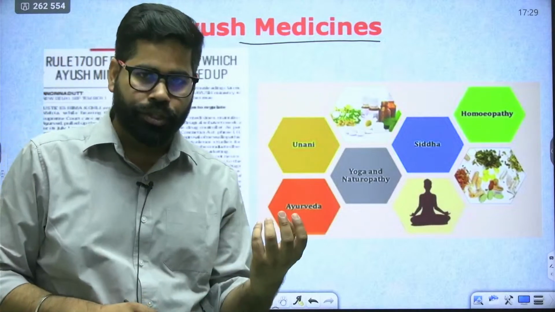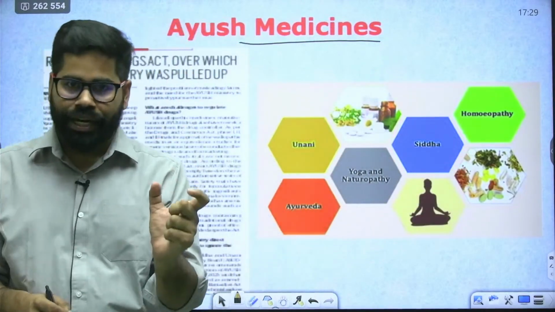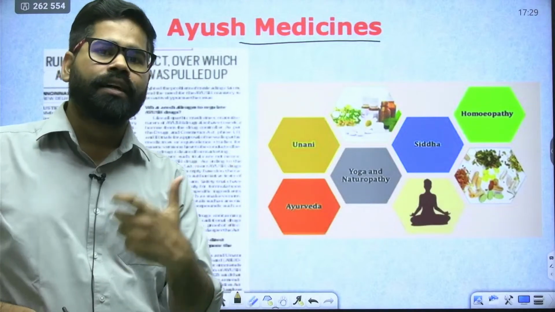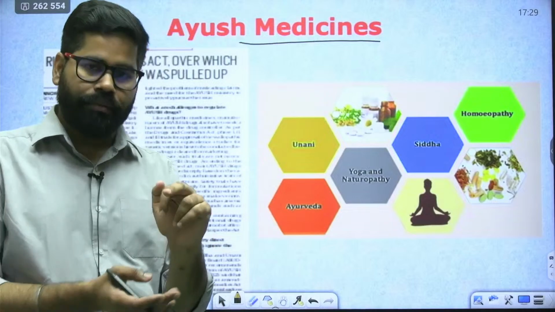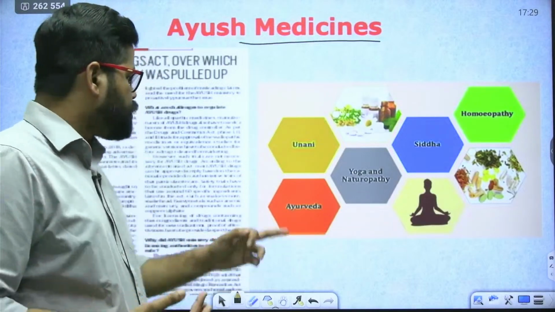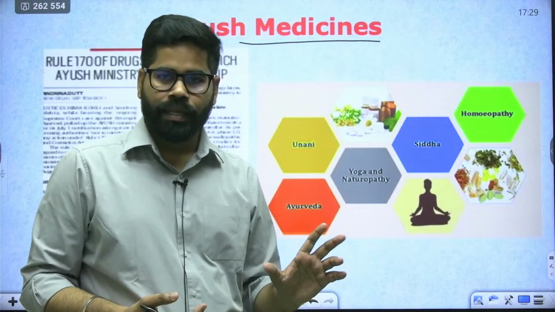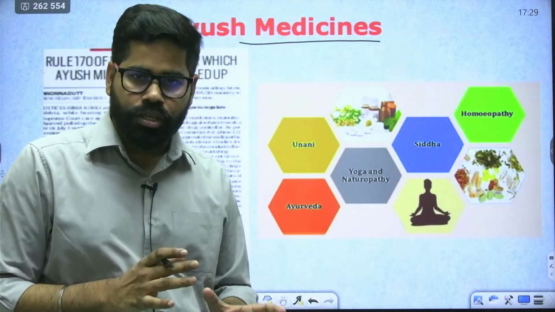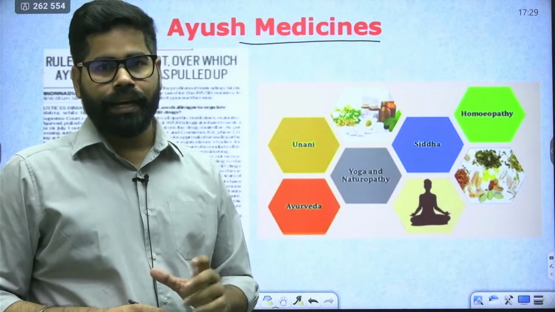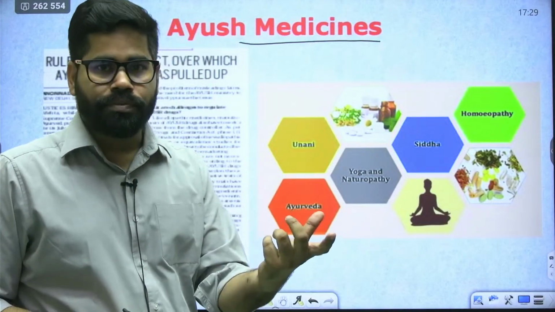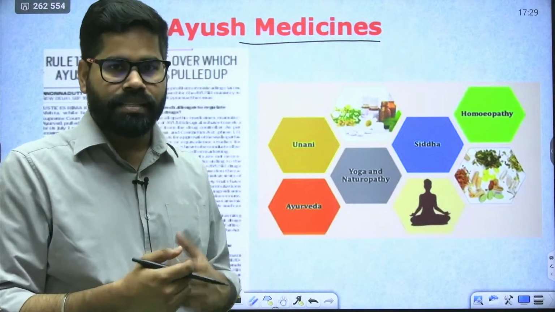We have a separate ministry in India for promoting this traditional medicine, these treatment options and traditional medicinal practices.